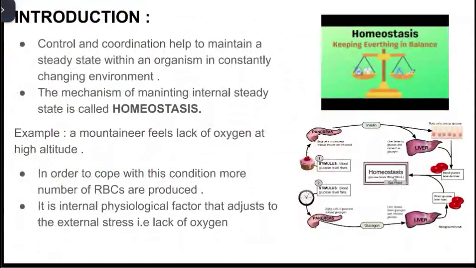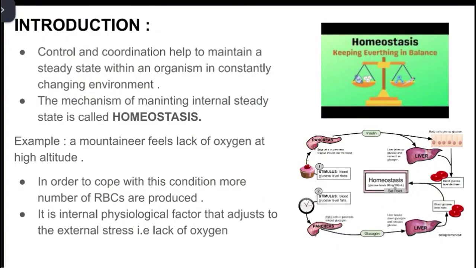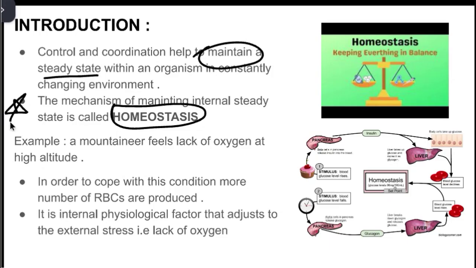So coming to the introduction, control and coordination helps us to maintain a constant or steady internal state, which is called homeostasis. So even when the environment around us is constantly changing, the ability of our body to keep things stable is known as homeostasis. So simply we can say that homeostasis is nothing but the mechanism of maintaining a steady internal state.